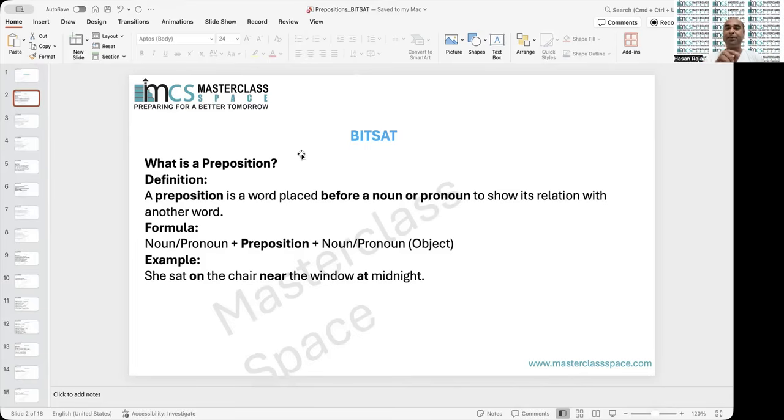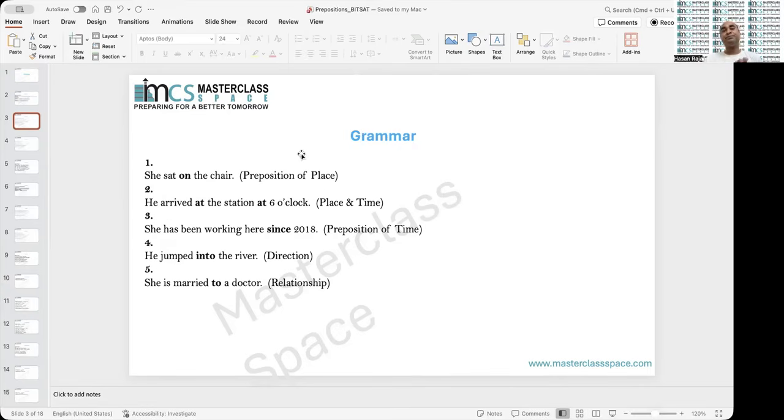You have to decide the preposition as per the behavior of the subject with the object through the action, whether it relates to place, time, or situation. This is the general idea of the placement of prepositions.